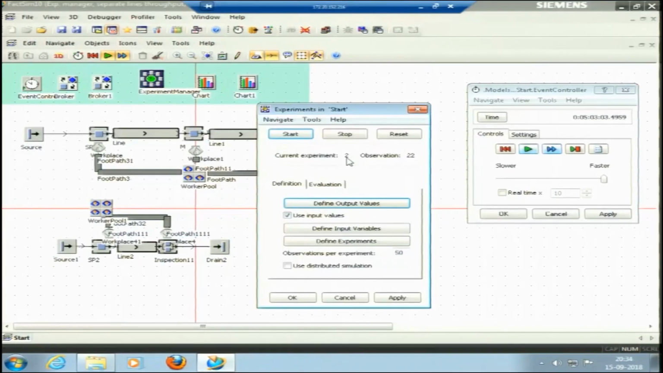The current experiment is 1, and if you see, a third experiment is running, fourth is running now, fifth is running, sixth experiment. For each experiment 50 observations, for all the 25 experiments 50 observations will run. Okay. You can see the time 8 hours, 8 hours, 8 hours, it is running the multiple runs here. This is how the simulation is conducted using experiment manager.